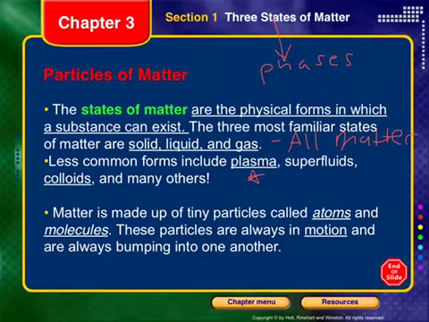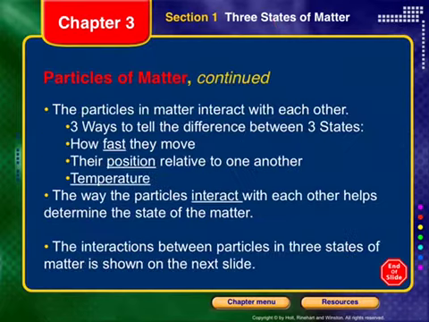And if we go back up to my example before, remember I said all forms of matter can be made into a solid, liquid, or gas? Well, the amount of heat has something to do with that. More on that in a second. So the particles of matter interact with each other in three ways. So if you want to tell the difference between the three states of matter, pay attention to three things.